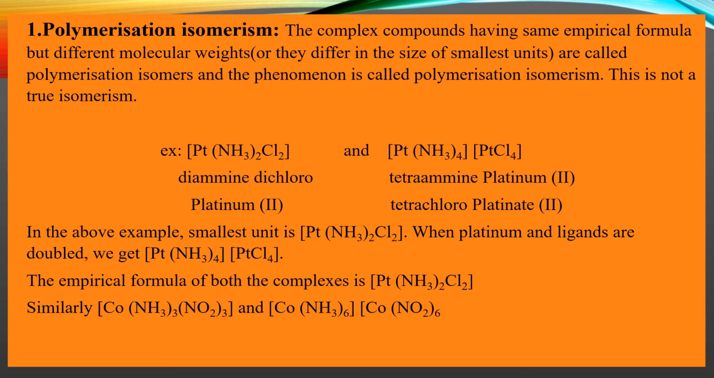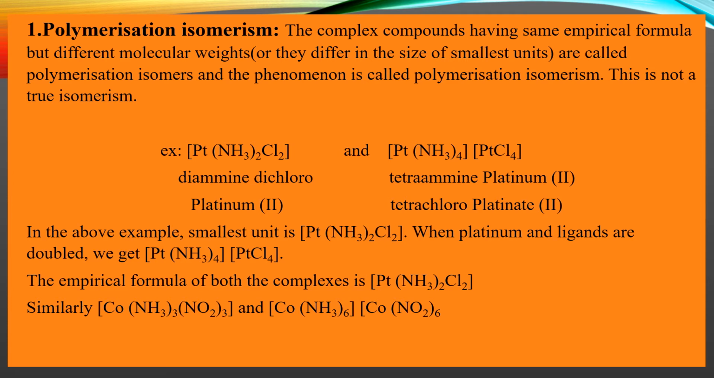Look at the example given here, then you will understand it clearly. The example is Pt(NH3)2Cl2, which we call diamminedichloroplatinum(II). You all know that there are two NH3 groups and two chloro groups, and these are the ligands around the central metal atom, platinum. Its oxidation state, if you determine it, will be 2. Therefore we named it diamminedichloroplatinum(II). Its polymerization isomer